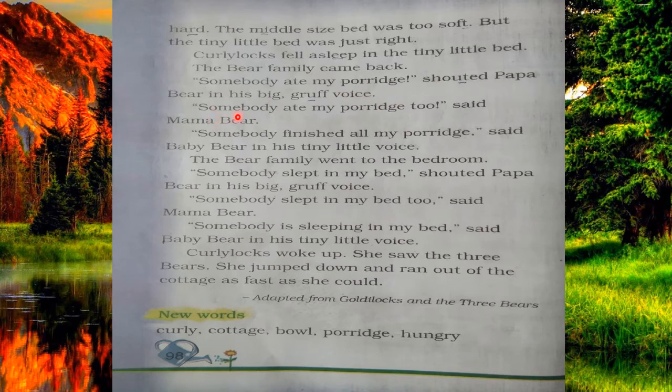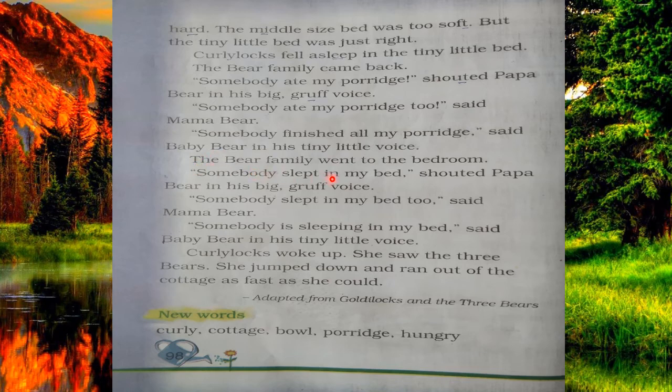"Somebody ate my porridge too," said Mama Bear. Then Mama Bear also saw that somebody ate her porridge, her food, so she also cried loudly. Then "Somebody finished all my porridge," said Baby Bear in his tiny little voice. Baby Bear also saw that somebody ate all the porridge, so he also cried loudly in an angry voice.